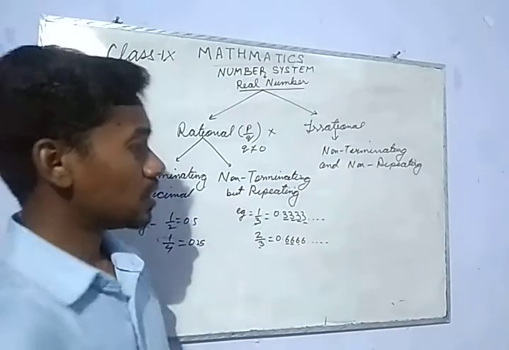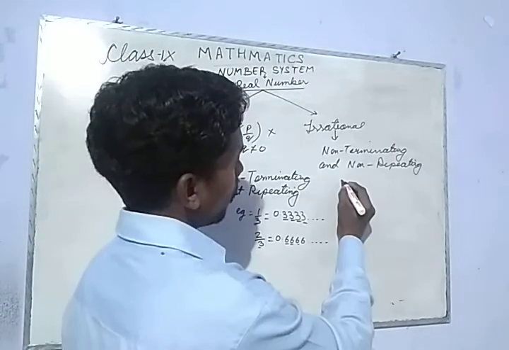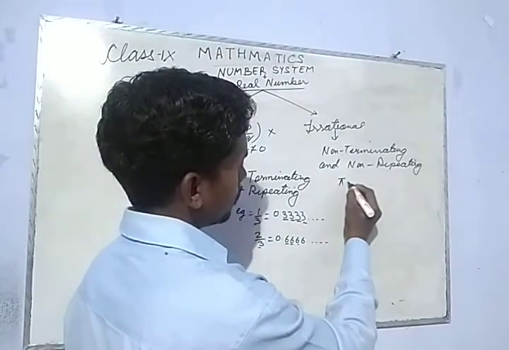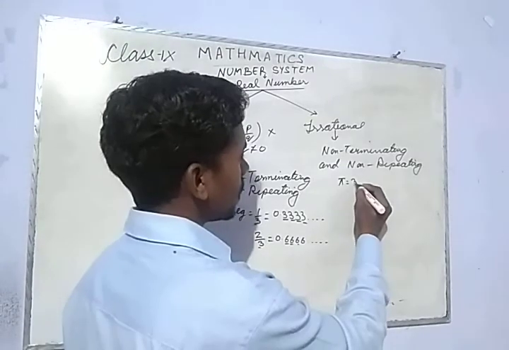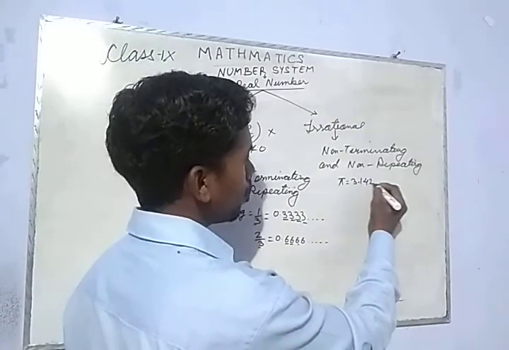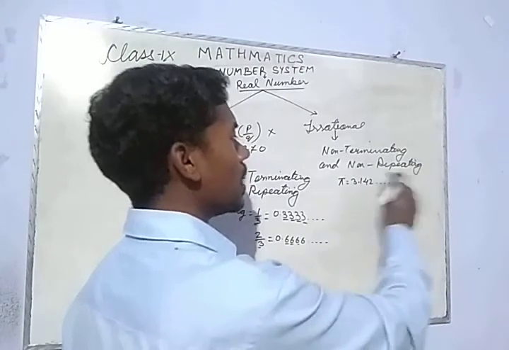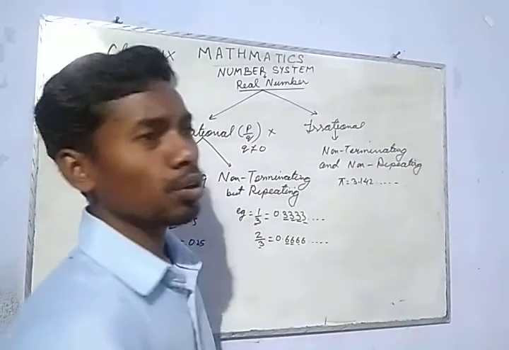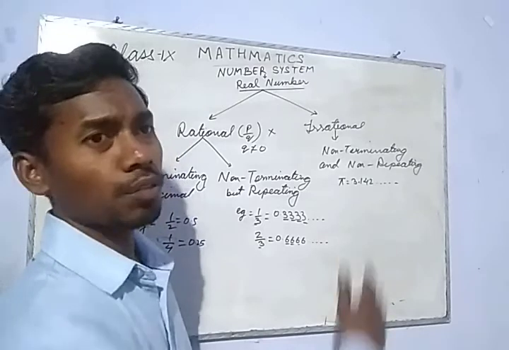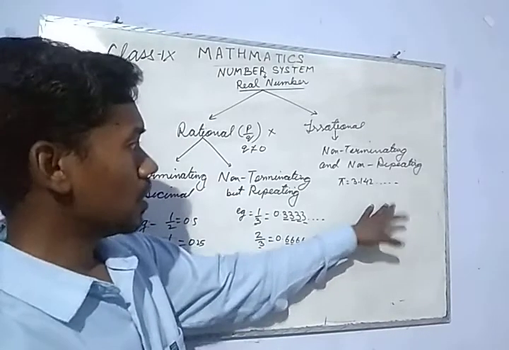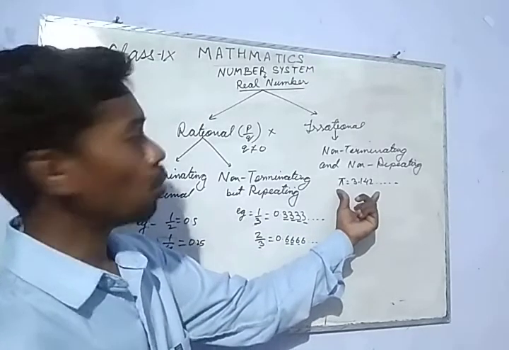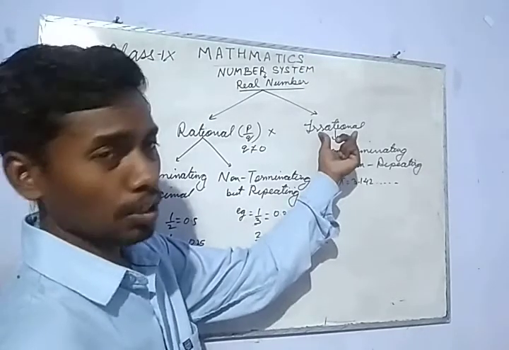So, for instance, pi. The value of pi is 3.142 and it never ends, and each number or each set of numbers that we obtain never gets repeated. So that is the specialty of pi. So pi is an irrational number.